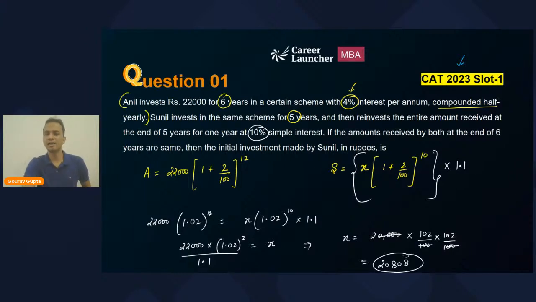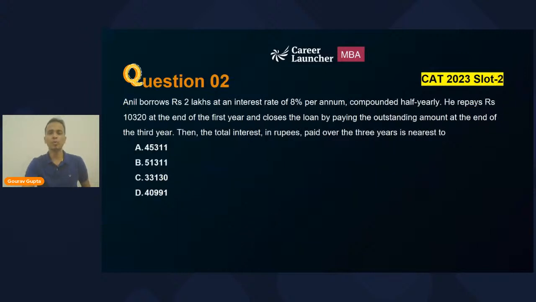Let's look at our next question from CAT 2023 once again, but slot number 2. So you can see that every year we are getting at least one question in every slot. Okay. Now, once again, we have Anil here. So they changed the question, but the person is same.